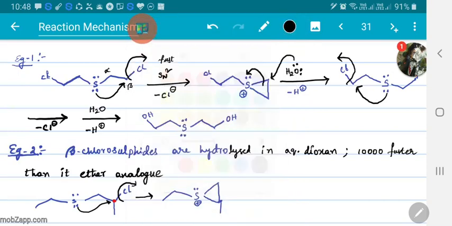Now this leads to formation of some alcohol when water is acting as a nucleophile. H plus will be lost.